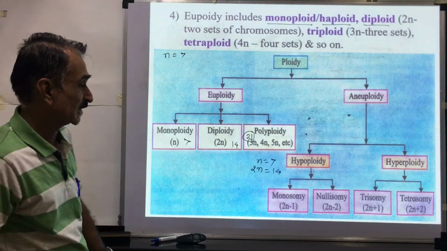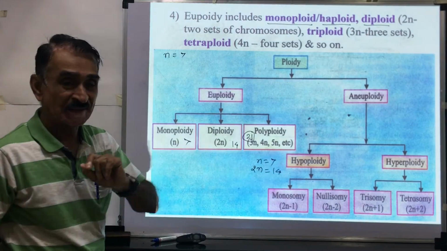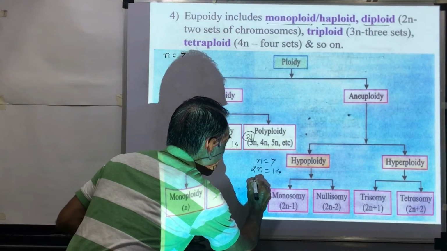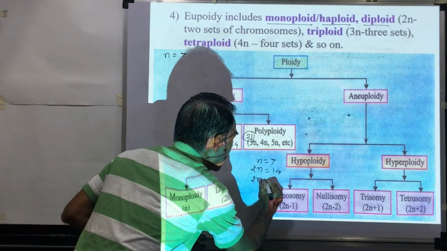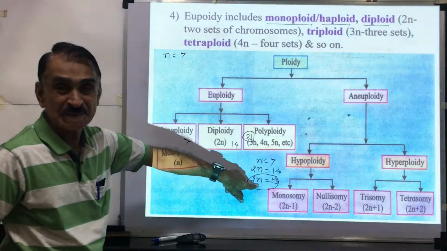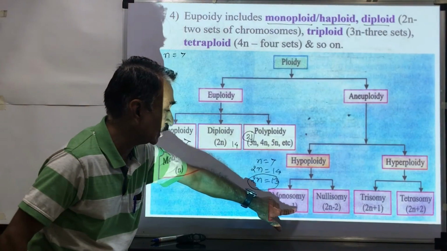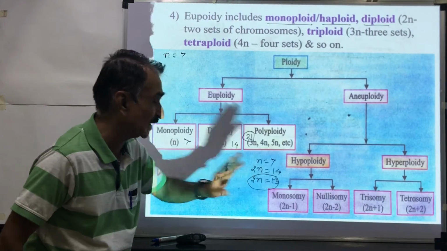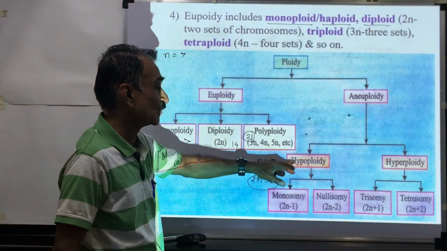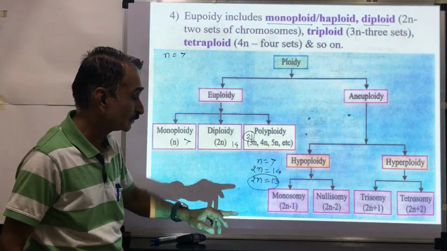But sometimes 1 chromosome is less. If 1 chromosome is deleted, then twice n is equal to 13, which means 1 chromosome is less. That's why this is called hypoploidy.